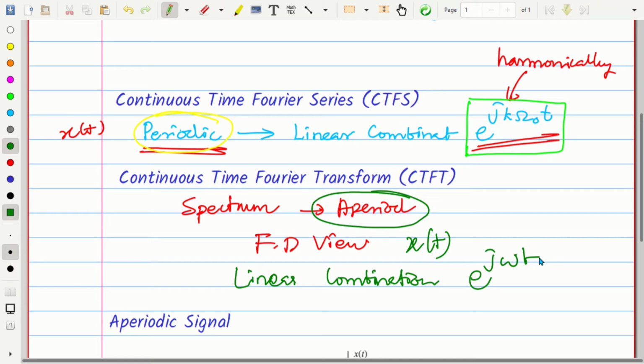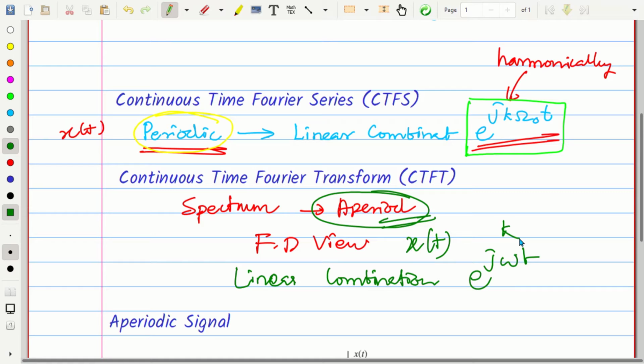How can we express any aperiodic signal? This word is very, very important. How can we express any aperiodic signal as a linear combination of e power j omega t, that is, complex exponential signals? Here there is no k, because it is not about harmonically related complex exponentials. In the continuous time Fourier series, the periodic signal x of t can be expressed as a linear combination of harmonically related complex exponentials. But in the case of the continuous time Fourier transform, it is not harmonically related complex exponentials, but something else. That is what we are going to see in the upcoming videos.